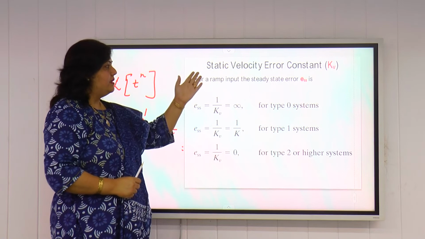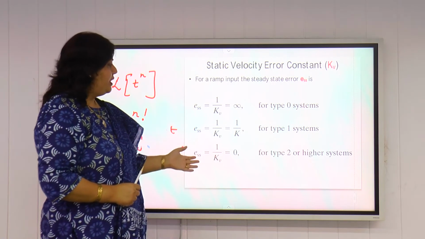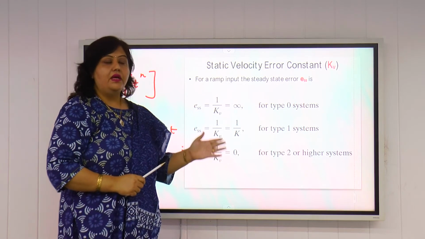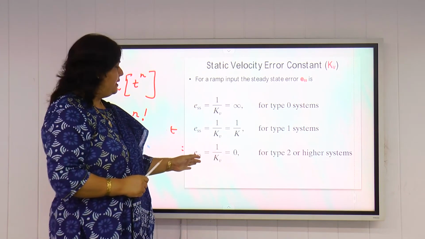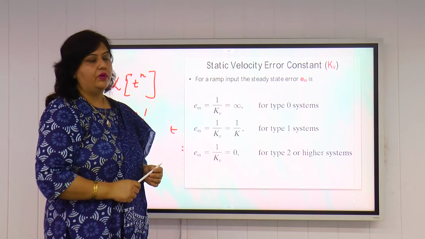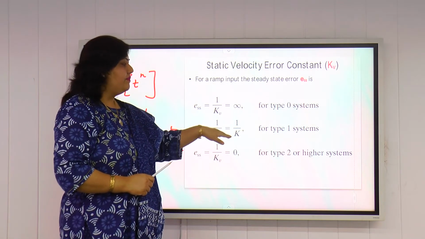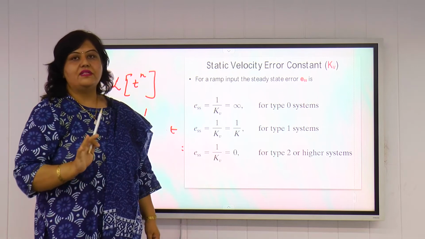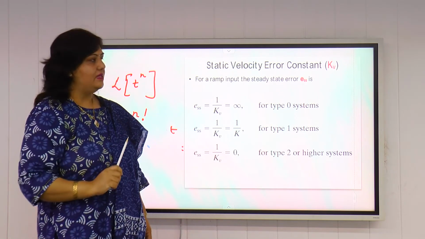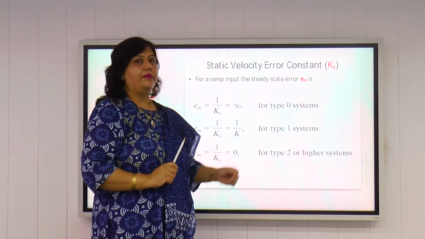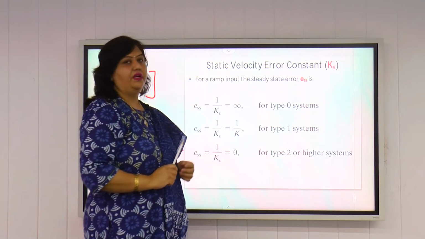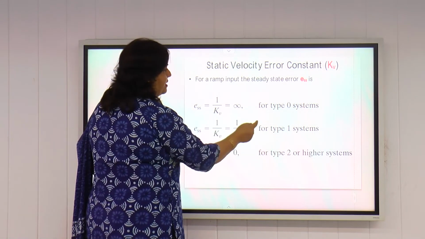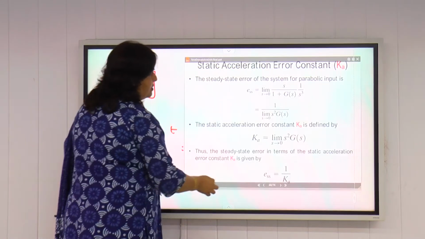That means this ramp input is suited to type 2 or higher systems, because for type 2 or higher systems, if we apply the unit ramp input, we get ESS equal to completely 0. But for type 1 system, if we apply the unit ramp input, a certain error equal to 1 by K will always exist in the system. And if we apply unit ramp to a type 0 system, it will be infinity. So too much error exists in the system. So the ramp signal does not suit a type 0 system.